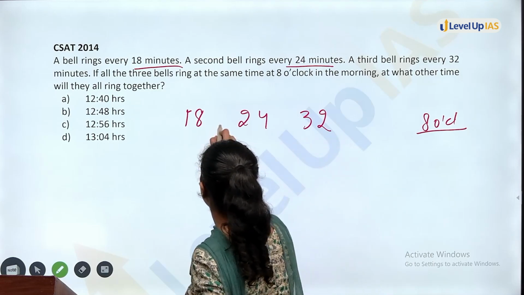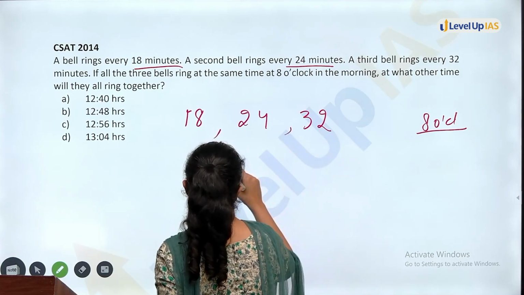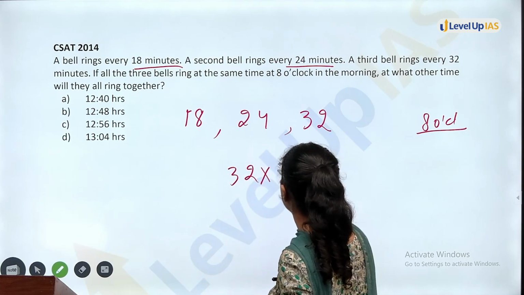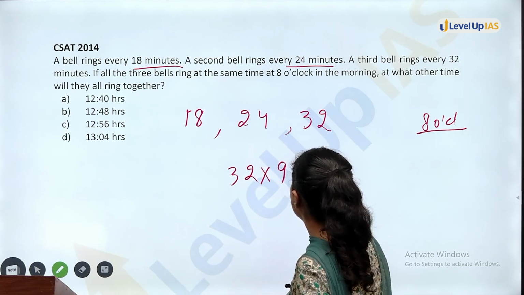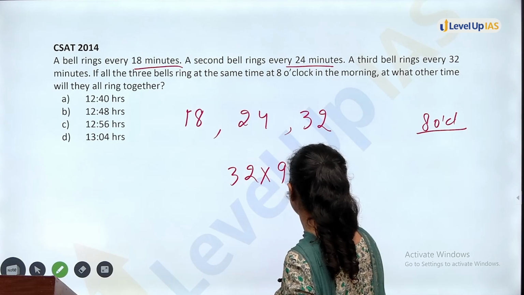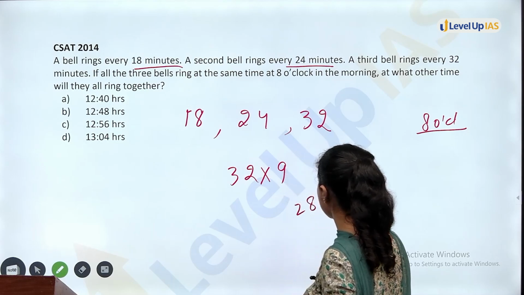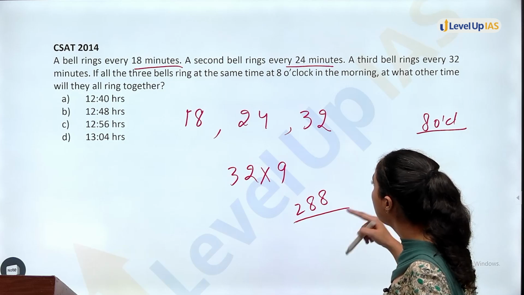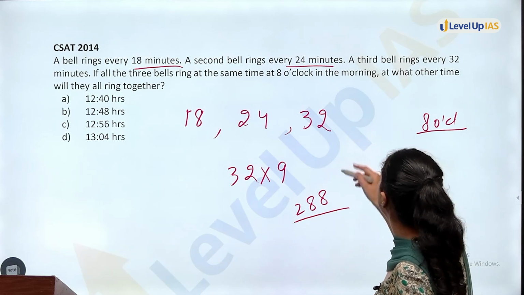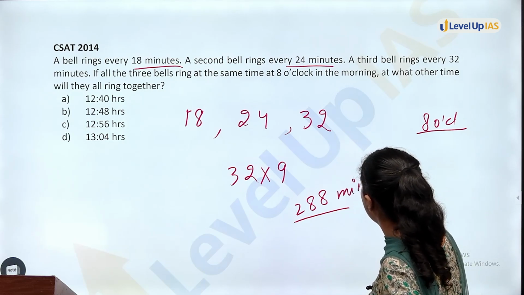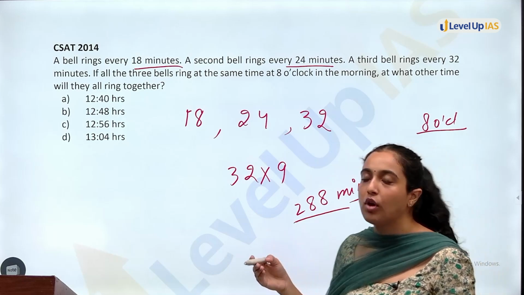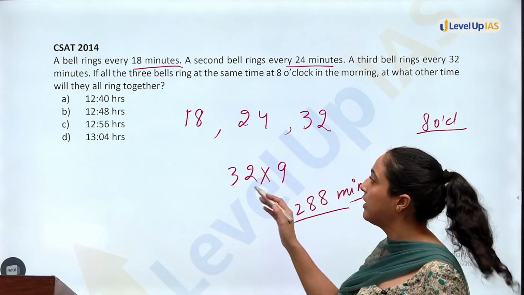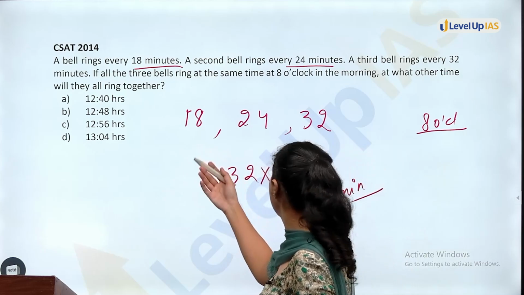So basically, LCM of these three: you have 32, then 32 includes this already, and 9. So your LCM will come out to be 288. So they will ring together after 288 minutes. But you should know how to convert minutes into hours and seconds, everything. We have to check after how many hours.